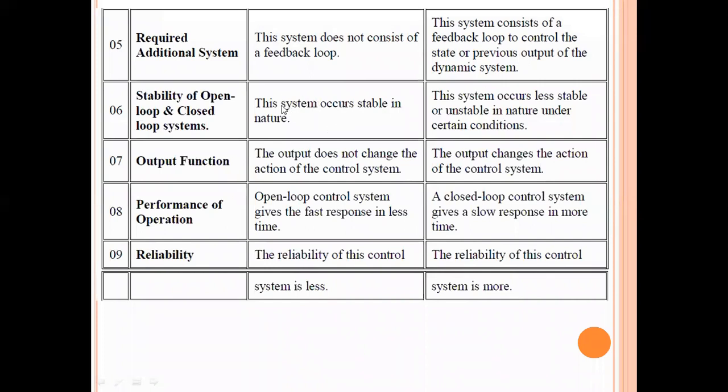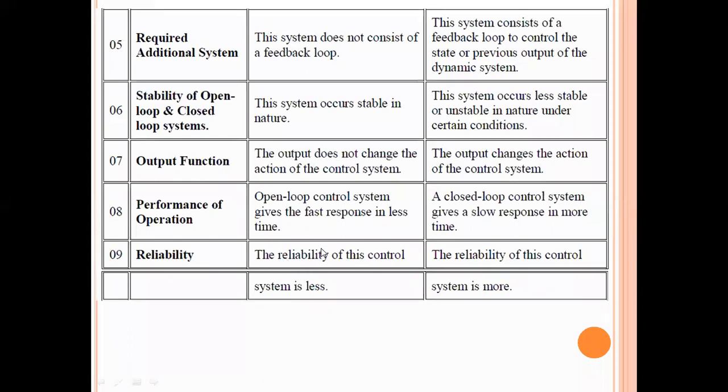Coming to the stability, open loop control system is more stable, whereas the closed loop control system is less stable. And here the output does not change based on the action of the control system. Of course, in the closed loop, we can change the control system output response. And coming to the performance and the speed, the open loop system output response is very fast. Fast response can be obtained at the output for the open loop. But coming to the closed loop, the speed response is very slow.